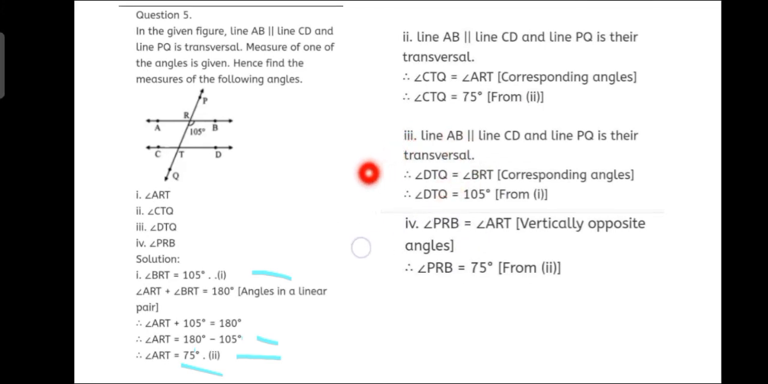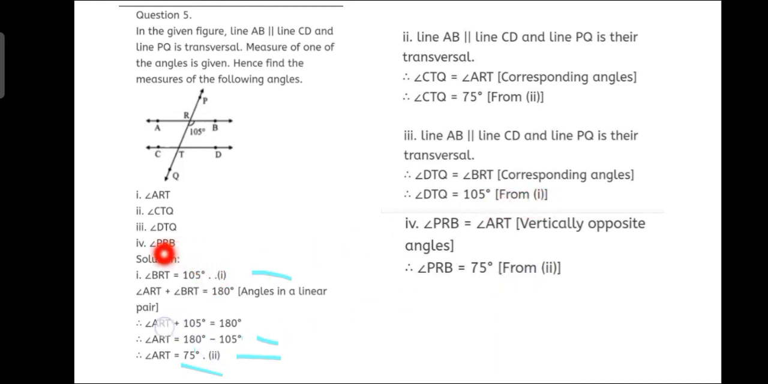Now third, what we have to find is angle DTQ. So where is DTQ? Now DTQ is corresponding to which one? BRT. Since AB and CD are parallel and PQ is the transversal, therefore this angle DTQ will be equal to BRT, since it is a corresponding angle. So we have BRT as 105 degrees from 1. So therefore angle DTQ will also be equal to 105 degrees from 1.